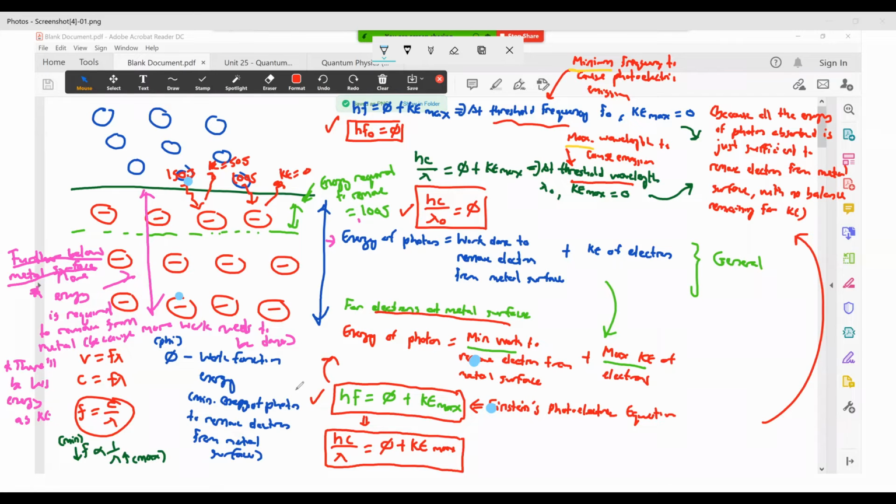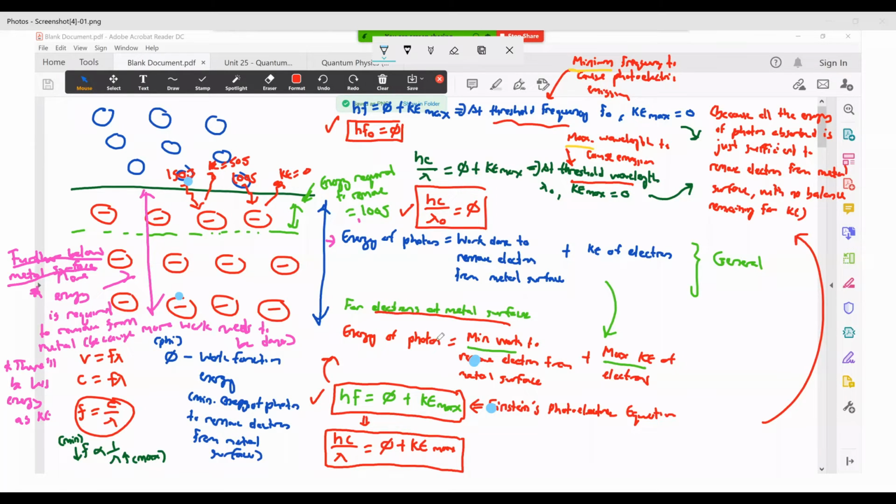So that part is okay. You get two forms. It depends on the question context, whether you're dealing with frequency or wavelength. If you're dealing with frequency, you use this. If you're dealing with wavelength, you use this. But just know that these two normally deal with electrons at the metal surface. They are not talking about electrons that are much deeper below the surface. It's only applicable for electrons that are at the metal surface, meaning somewhere around here. That's all.